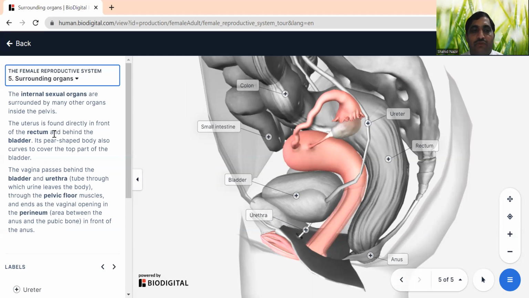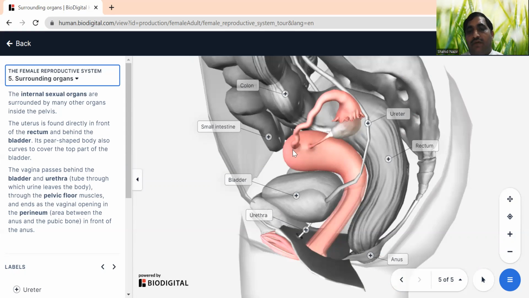So you can see the uterus. This is the uterus, and this is the anus. In fact, the uterus is situated directly in front of the rectum. So this is the rectum. It's present directly in front of the rectum and behind the bladder. Behind the bladder and in front of the rectum, the uterus is present, and it's a pear-shaped structure.